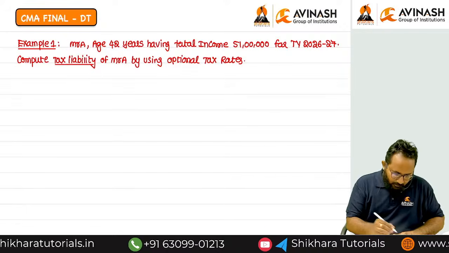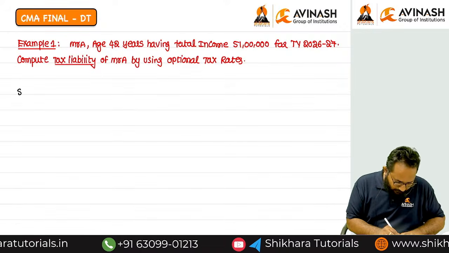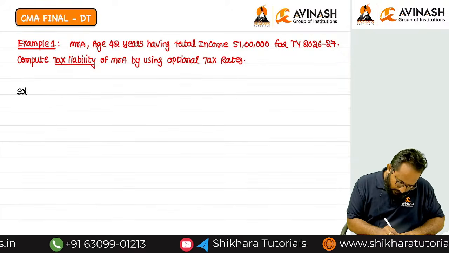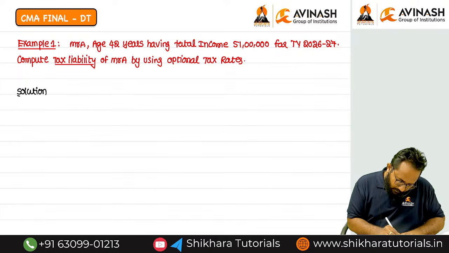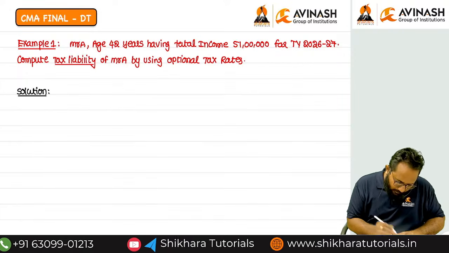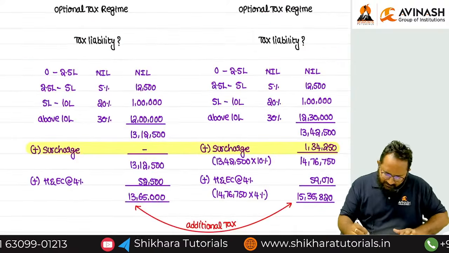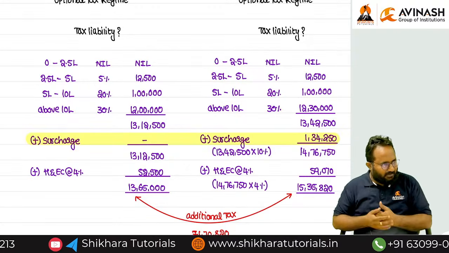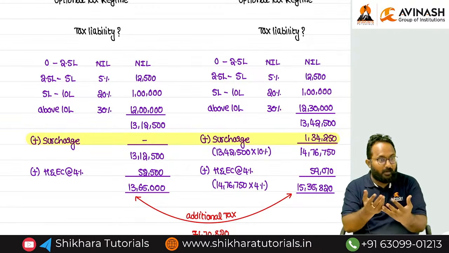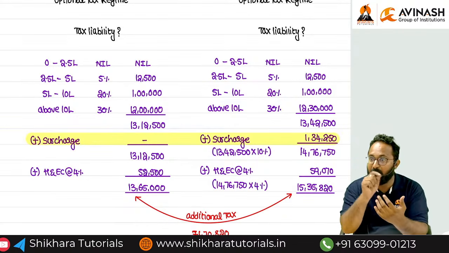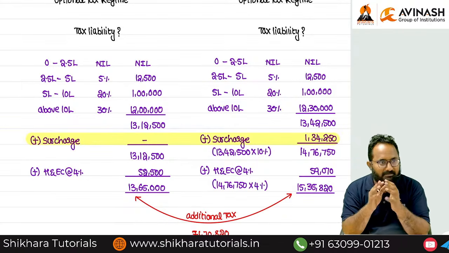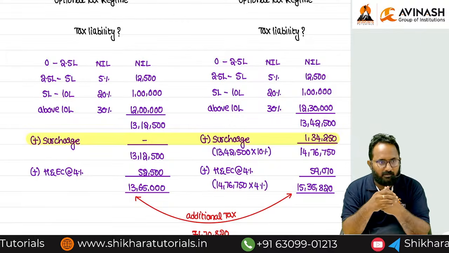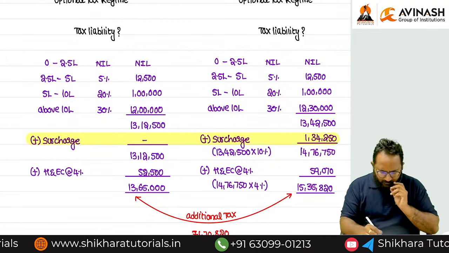Now I will try to write the solution for this. Just listen, it is a very easy concept. If I am asked how to calculate tax liability, you will calculate in the same way. Tax liability means income tax, surcharge, education cess. But here I have a doubt: SSE can get marginal relief. So tax liability you can calculate by using some steps for getting the marginal relief.